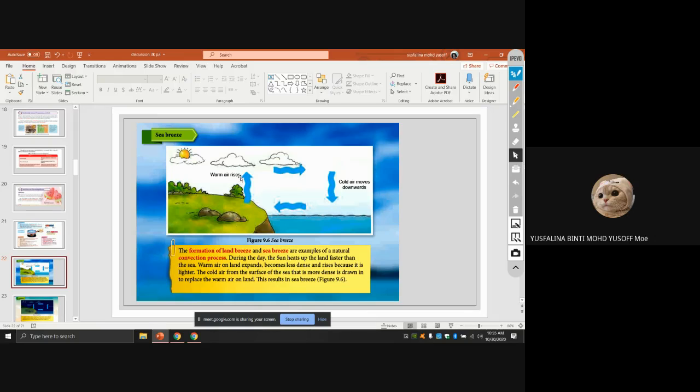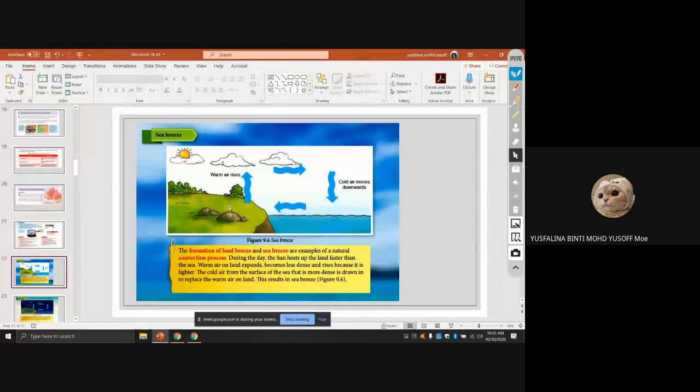And then here it's cold, right? Compared to the land, this one is colder. So the cold air will move toward the land here. This is what we call sea breeze. So the explanation is: during the day the sun heats up land faster than the sea. The warm air on land expands, becomes less dense and rises because it is lighter. The cool air from the surface of the sea that is more dense is drawn in to replace the warm air on land. So the result is sea breeze.